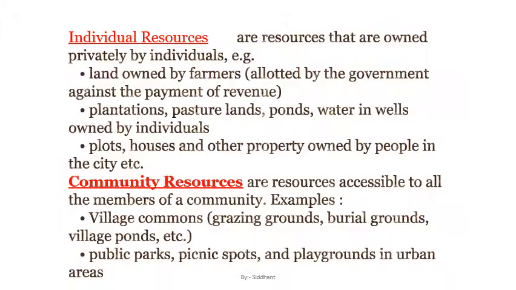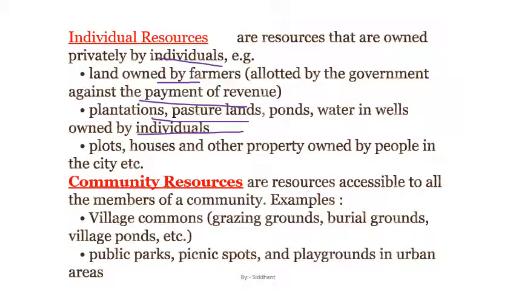All right, now last, let's have some of the important major points in terms of all these resources, as you were having a problem in the class also, that you were saying that you need some definitions of all the resources. So you can have it here also: individual resources are resources owned privately by individuals. For example, land owned by farmers, allotted by the government against the payment of revenues. We have plantations, pasture lands. Individual means individual authority. That's it.